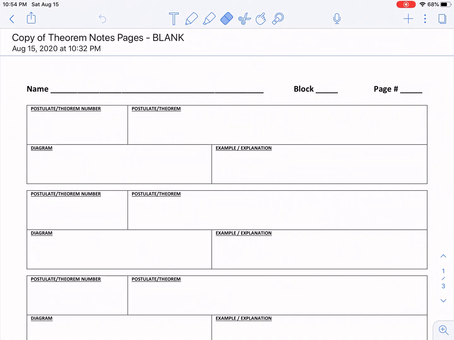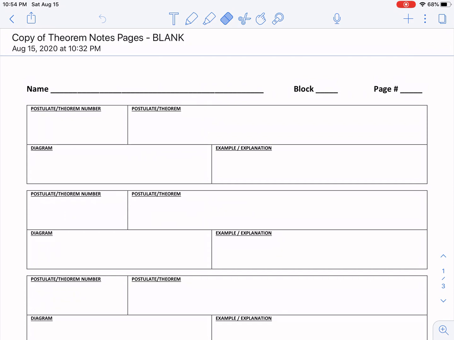Okay, so we're going to copy the first four postulates to your postulates and theorems notes. Now you might ask yourself, what's a postulate and what's a theorem? Well, today we're just going to focus on the postulate side, and we'll get to theorems later. But we can think of it this way.